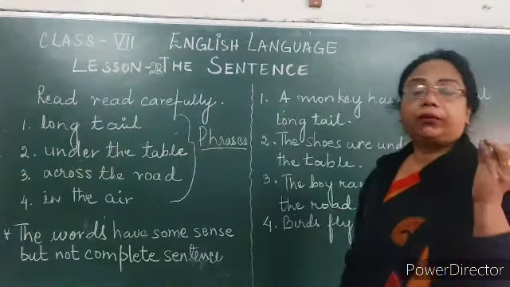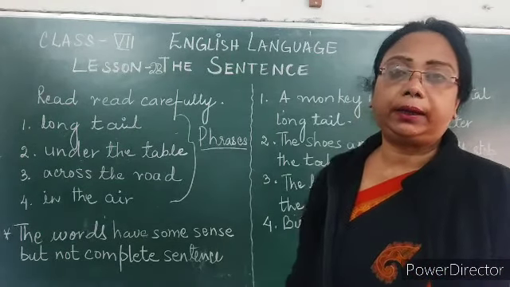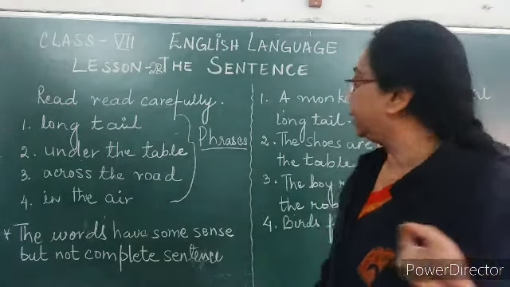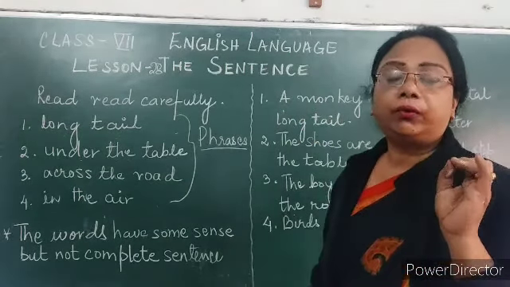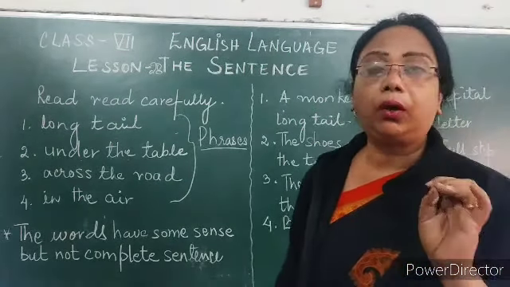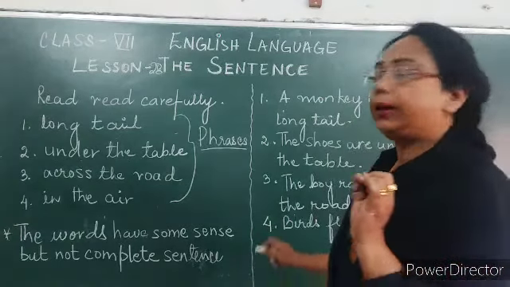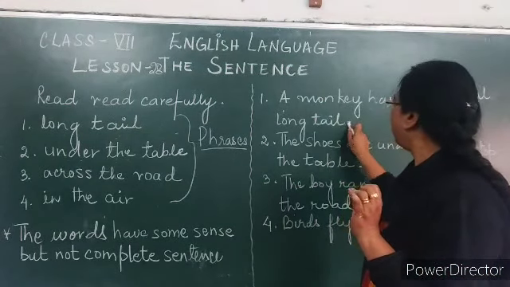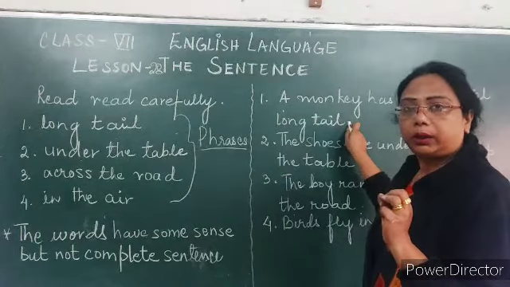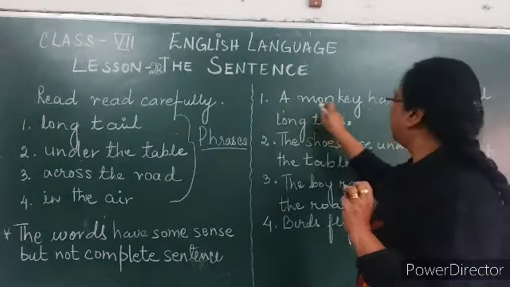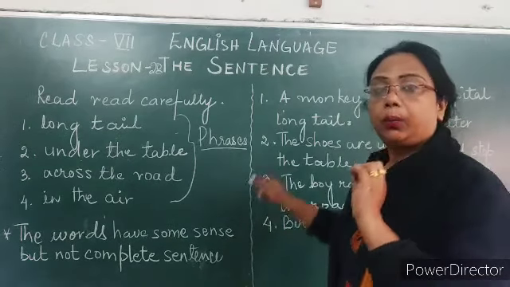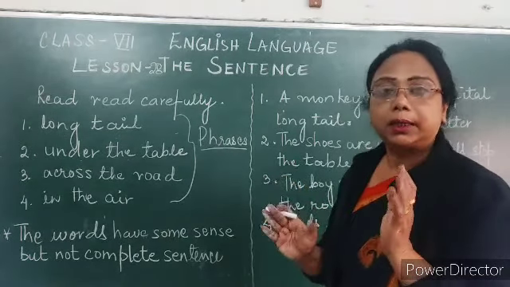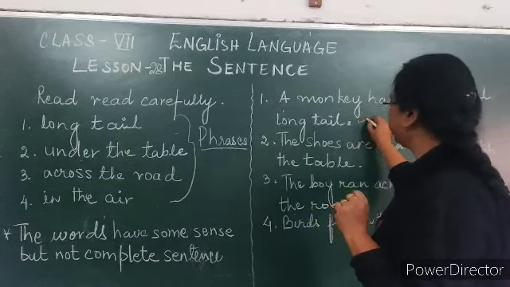The first rule is to always start with a capital letter, and it is started with a capital letter. The second rule is to end the sentence with a full stop, so I have ended with a full stop. And third, the group of words is forming a sense. So it is called a sentence.